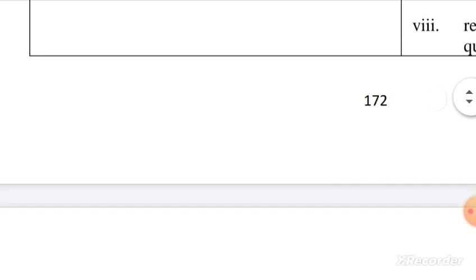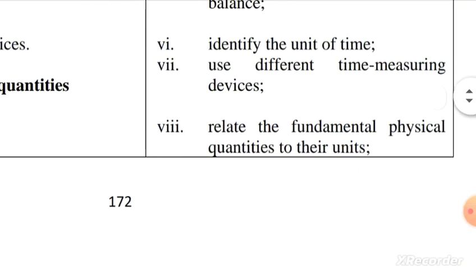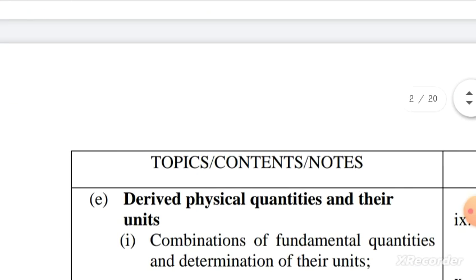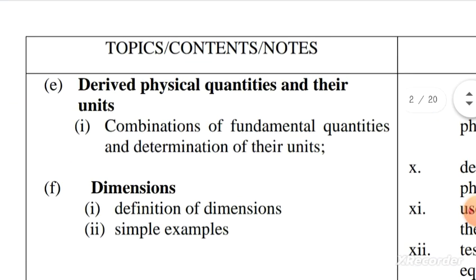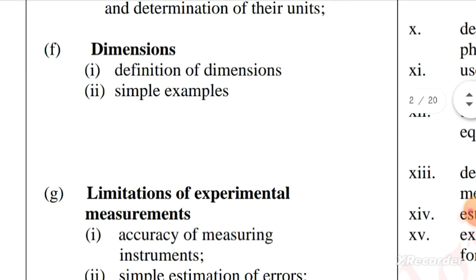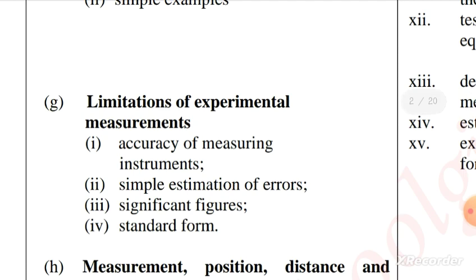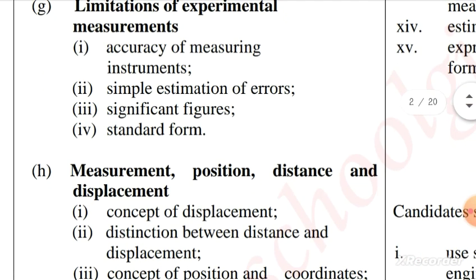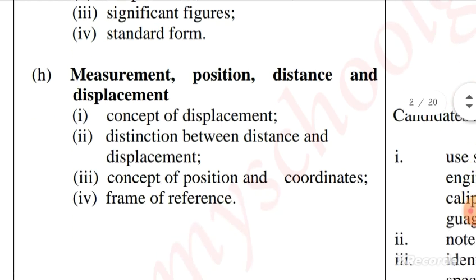Fundamental physical quantities involve identifying the unit of time, using different time measuring devices, and the fundamental physical quantities and their units. Derived physical quantities and their units. Dimensions. Limitations of experimental measurements. Positions, distance and displacement.